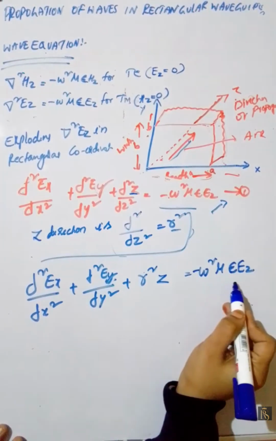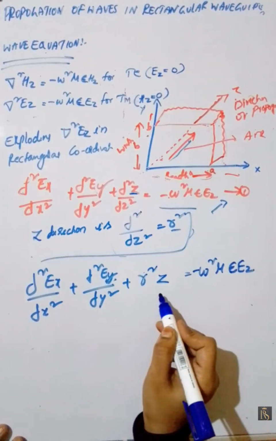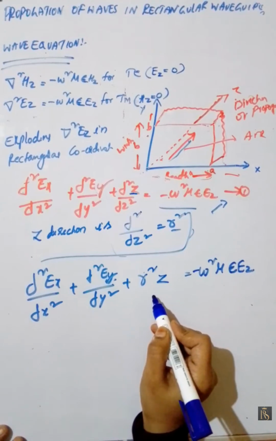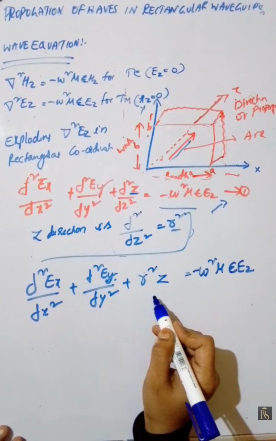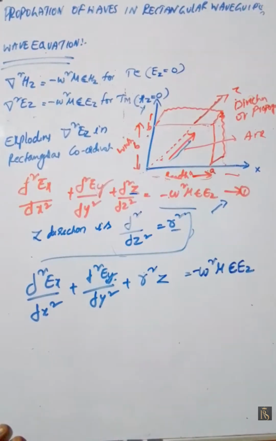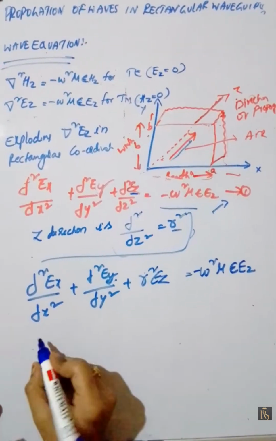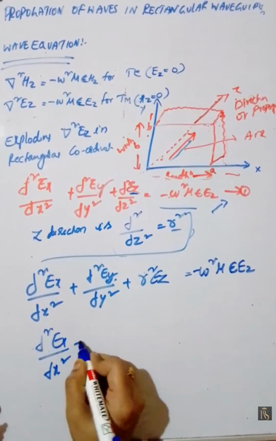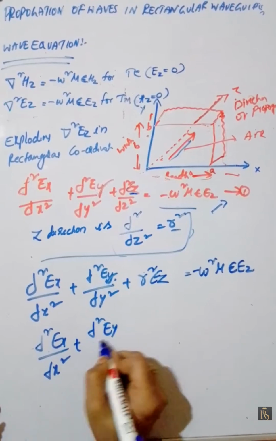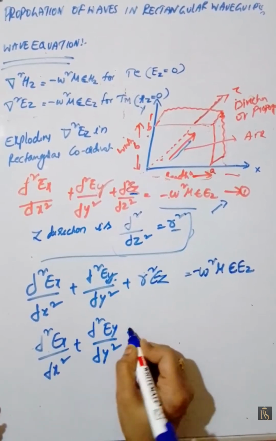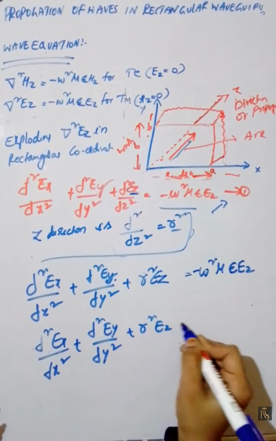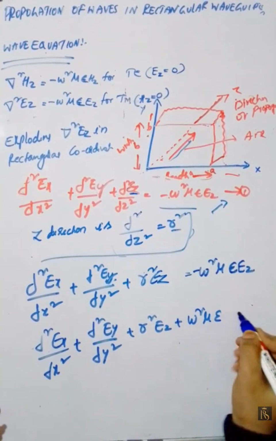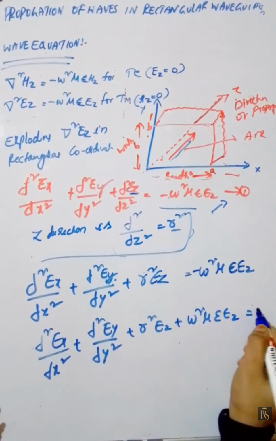Now we send all those terms to one side, and we get dou square Ez by dou x square plus dou square Ez by dou y square plus r square Ez plus omega square mu epsilon Ez is equal to 0.